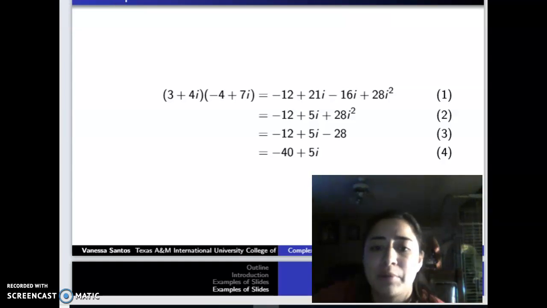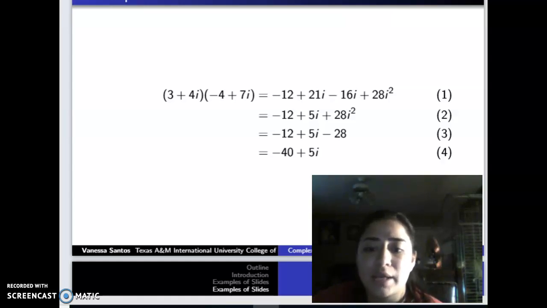Complex numbers are a very popular and frequently used aspect of mathematics, composed of real parts and imaginary parts. They are written in the form a plus bi, where a denotes the real part and bi is the imaginary part. Addition of complex numbers is self-explanatory and is done in the same way as you would add any other algebraic terms. The same applies for subtraction. However, multiplication is slightly different.